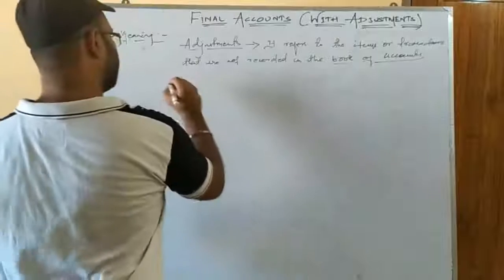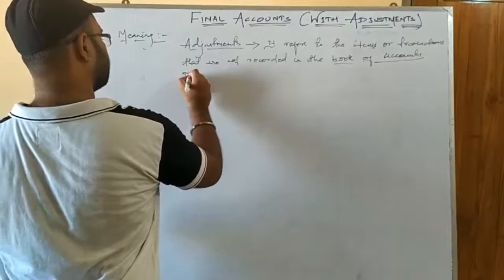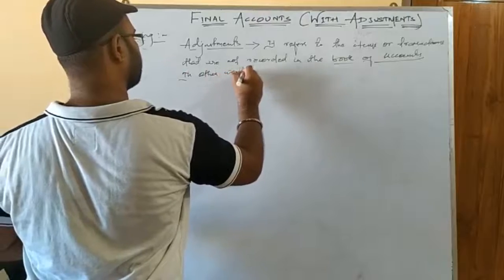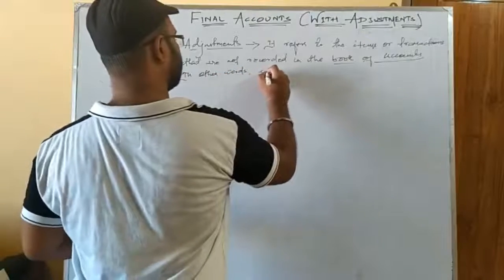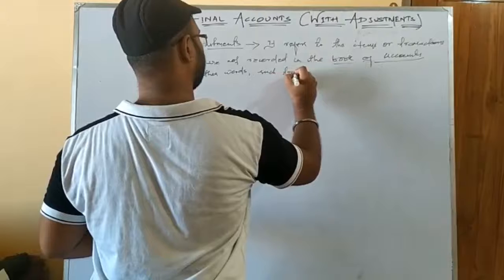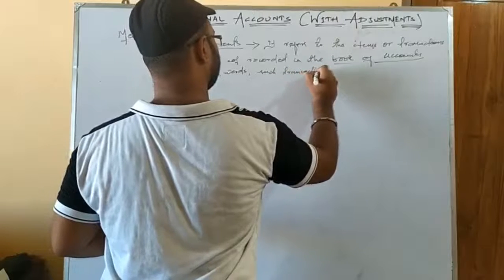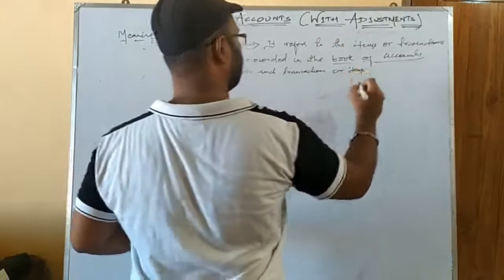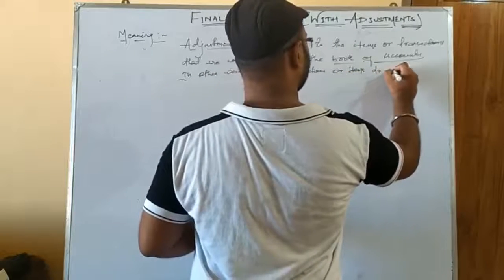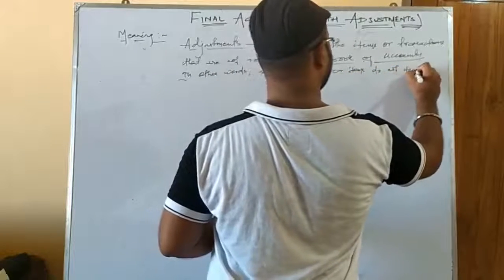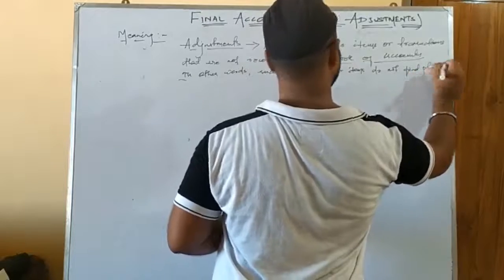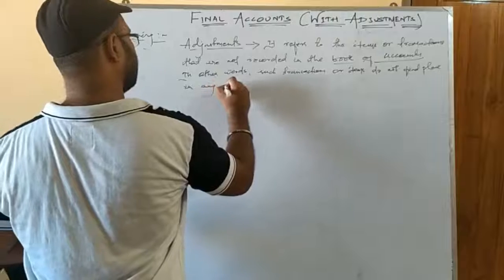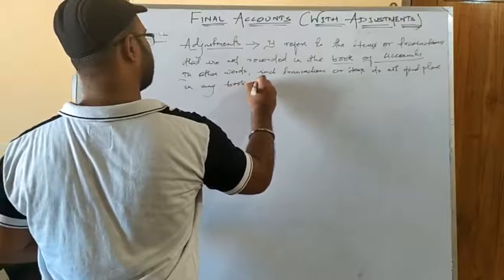In other words, such transactions or items do not find place in any book of accounts.